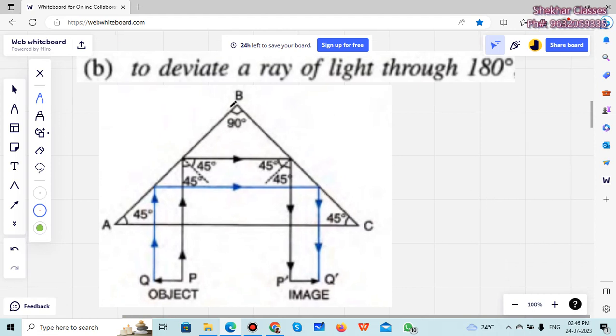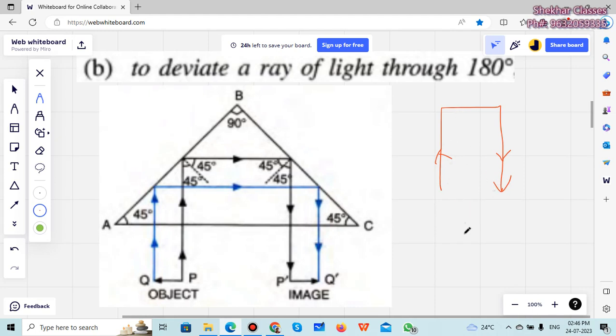So you can see this is 90 degrees, same prism, 90, 45, 45. So we want to deviate it with total internal reflection. The light should go like this and come back. So what is the angle between the angle of incidence and the angle of reflection? One is going, the other is coming down.